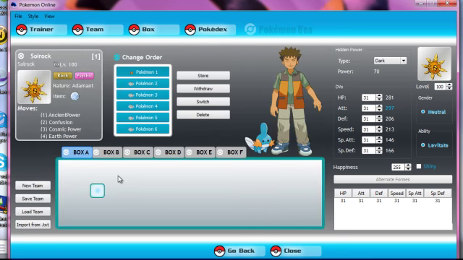Box. This is where you can just quickly change what Pokemon you have in there. You can just drag that down, store that, drag that down, store that, and so on. And if you want to quickly make a team, you can just drag them back in.